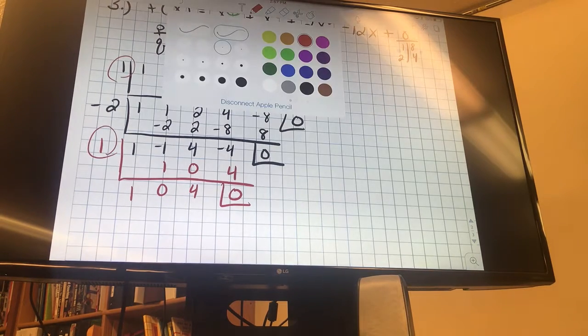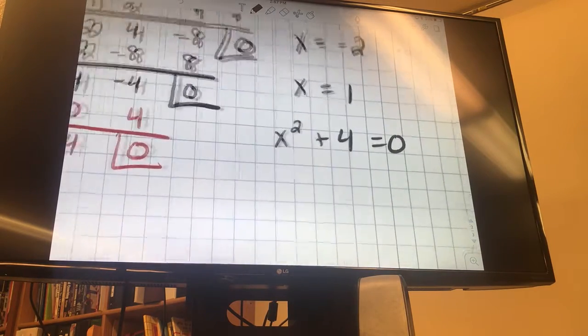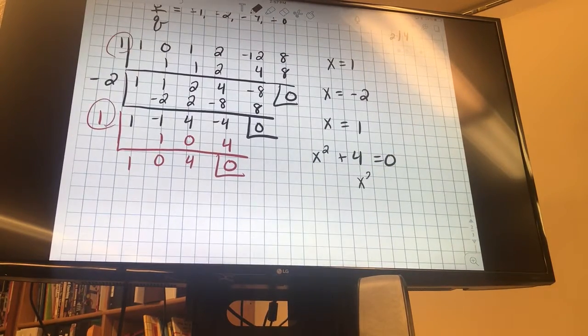So far my zeros are x equals 1, x equals negative 2, x equals 1, and then we have x squared plus 4 equals 0. We need 2 more, we've got 3. So x squared, I don't even need a quadratic. X squared equals negative 4, square root both sides. Plus or minus 2i. So we found them all.